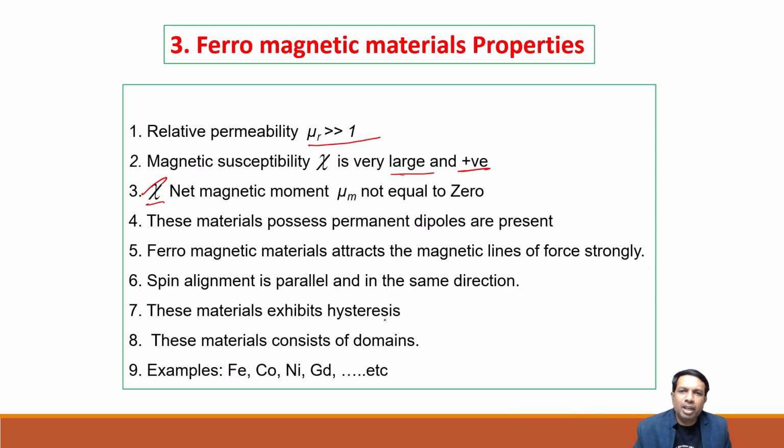These materials exhibit hysteresis and consist of domains. Based on the Weiss domain theory, we explain these ferromagnetic properties. Examples: iron, cobalt, nickel, gadolinium, etc.